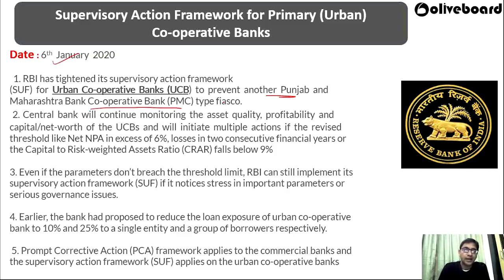The central bank wanted to prevent any such fiasco in the future, which is why RBI has tightened its supervisory action framework.